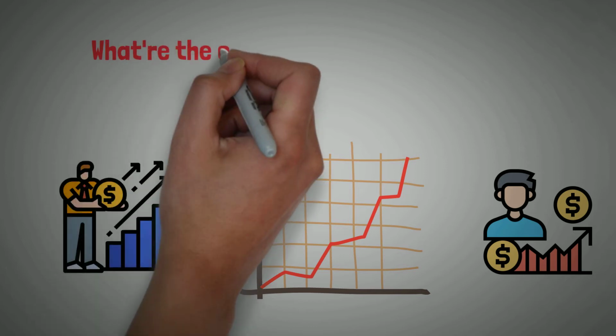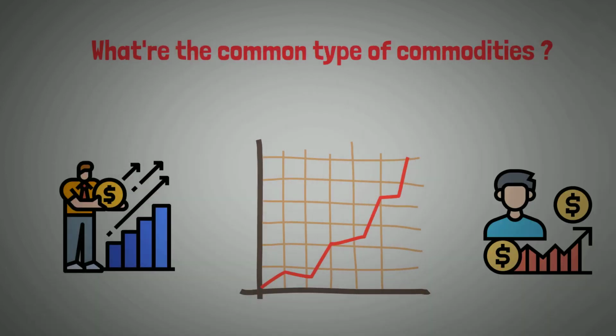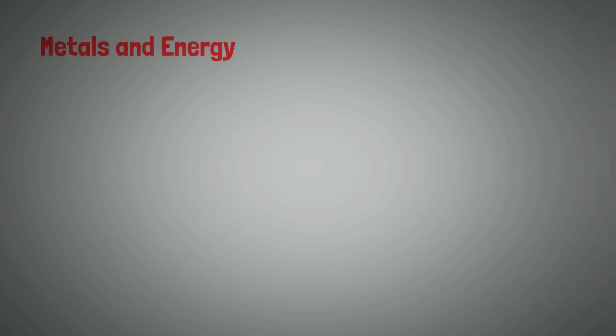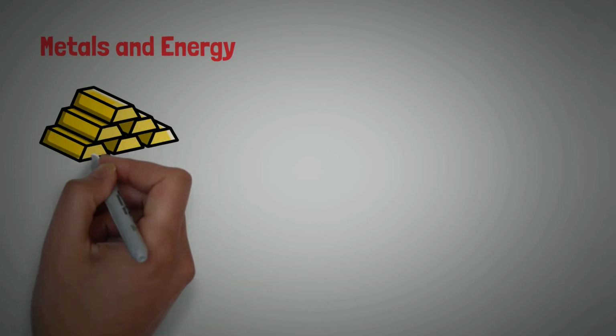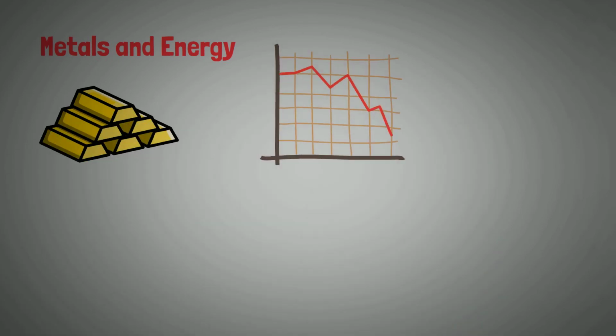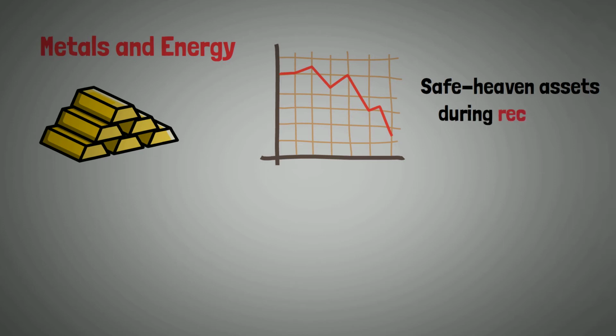Now, let's take a look at the common types of commodities that we will be focusing on: metals and energy. Metals commodities include gold, silver, platinum, and copper. During periods of market volatility or a bear market, some investors will flock to precious metals, gold in particular. This is because gold is best known as a safe haven asset. Investors also will invest in precious metals as a hedge against currency devaluation.